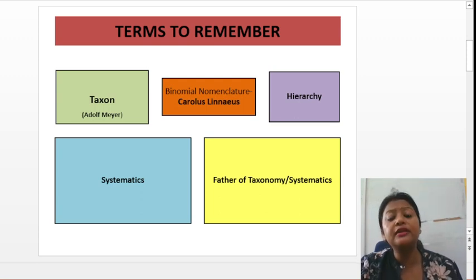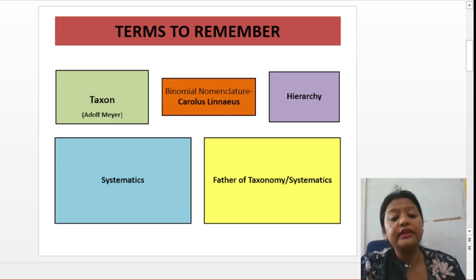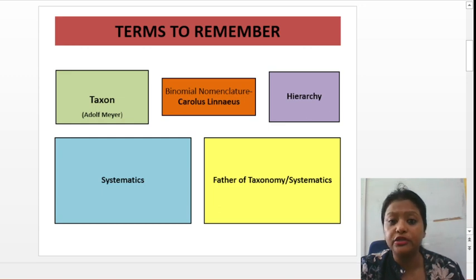Okay. So what happened? Carolus Linnaeus, he is also known as the father of taxonomy or systematics. So this person, what he did, he gave this naming system known as binomial nomenclature. So regarding classification and nomenclature, I will be taking a new class, a different class. So right now I will just go through the terms. So Carolus Linnaeus, he gave this classification system known as binomial nomenclature.